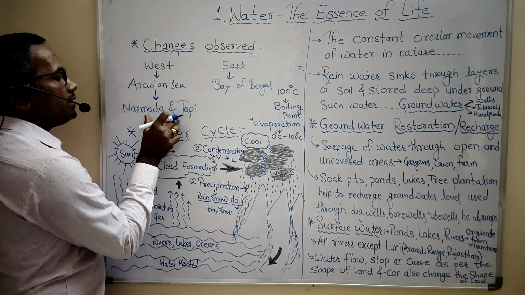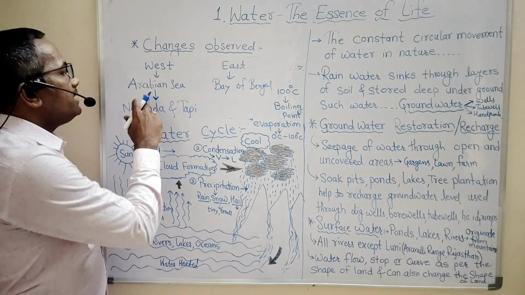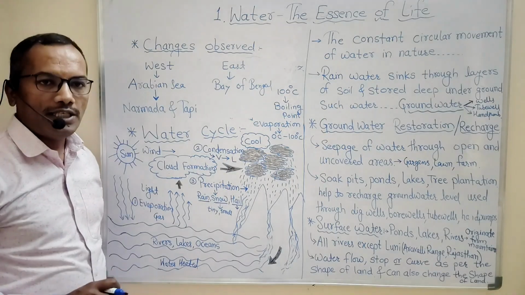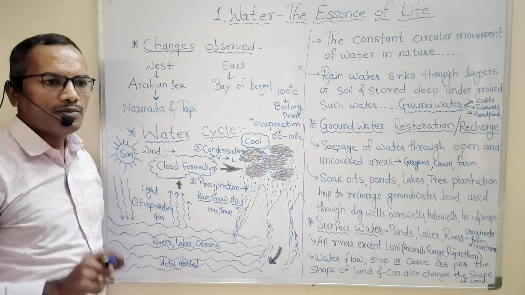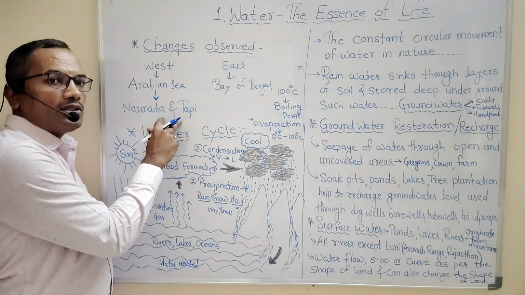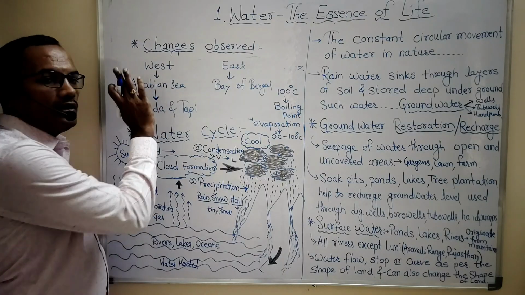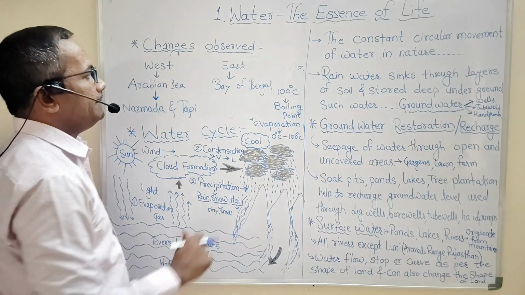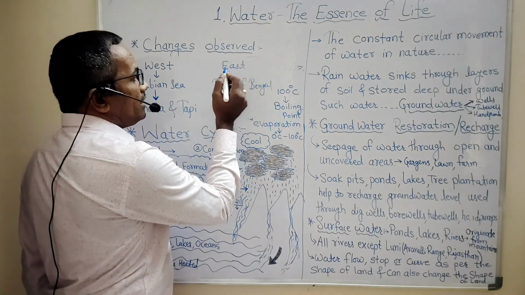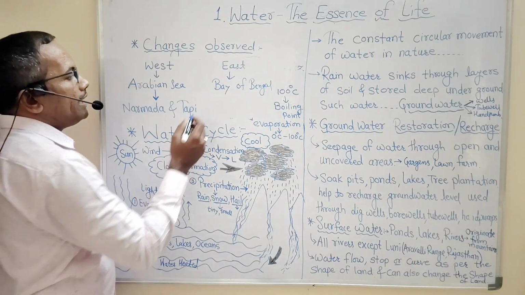These two rivers move towards the western region and drain into the Arabian Sea. Only two rivers. Some small rivers are also there, but major rivers include Narmada and Tapi, which drain into the Arabian Sea.